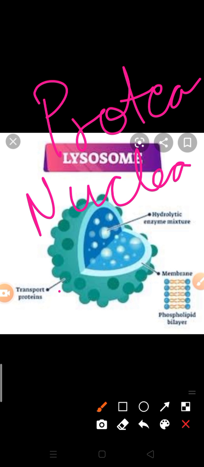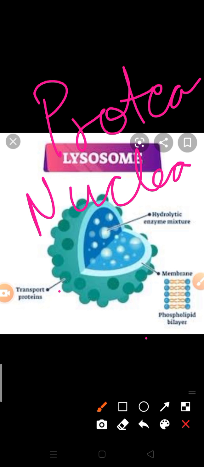Nuclease means if nucleic bonds are digested, at that time nucleic material can be digested. Glucosidase means glucosidic bond. When the glucosidic bond is digested, only then. So these lysosomes are helpful in the digestion of such bonds first. When the bond breaks, then only the complex material can be changed into a simpler form. Esterases type of enzyme break the ester bond in complex material.